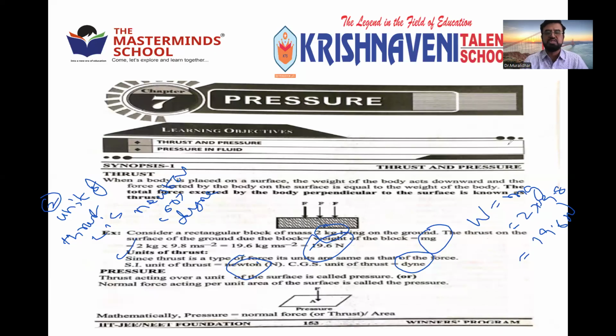So unit of thrust is Newton in the SI system and Dyne in the CGS system. Okay. Second point: first, we define what is thrust, then units of thrust. Right? Unit of thrust is Newton or Dyne.